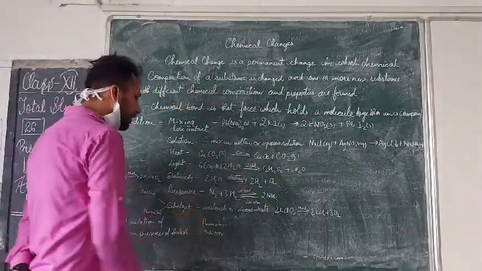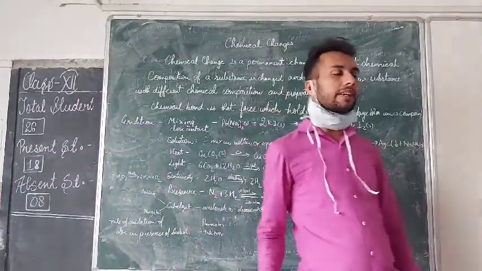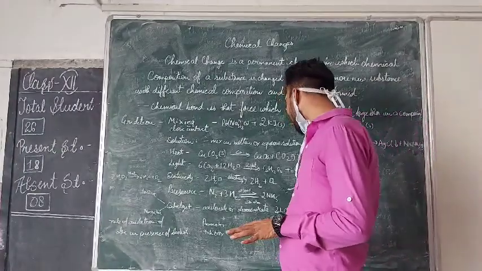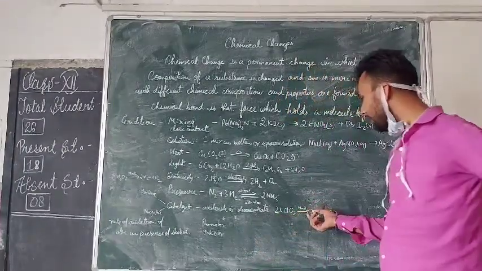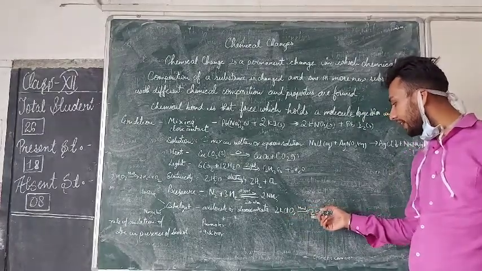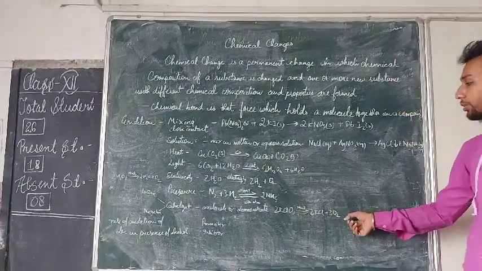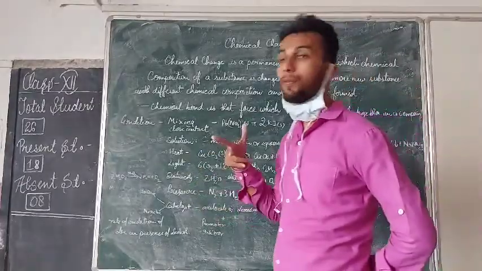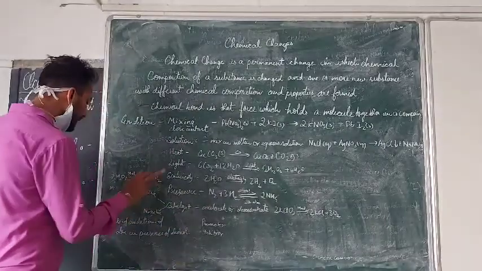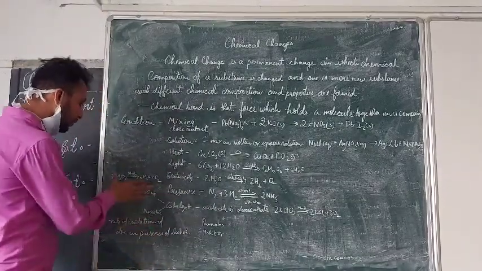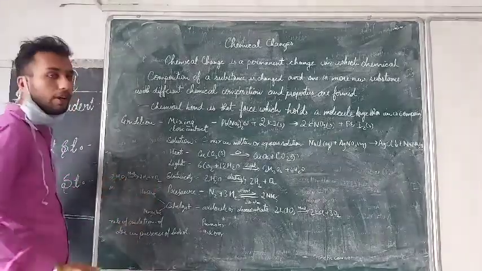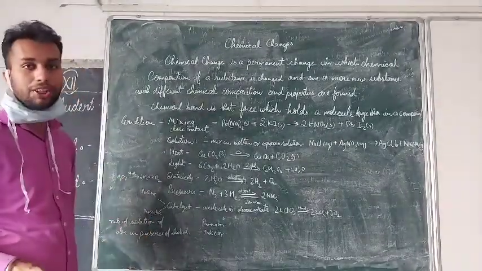Similarly, a catalyst: the main function of a catalyst is that it either accelerates or decelerates the reaction. The best example is manganese dioxide: 2KClO3, with MnO2 acting, forms KCl and 3O2. And the catalyst is also of two types: positive, which accelerates the reaction, and negative. The positive catalyst example is H2O2 forming H2O and O2 in the presence of MnO2.